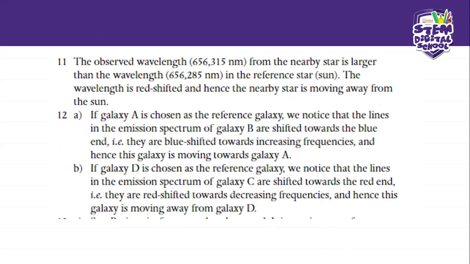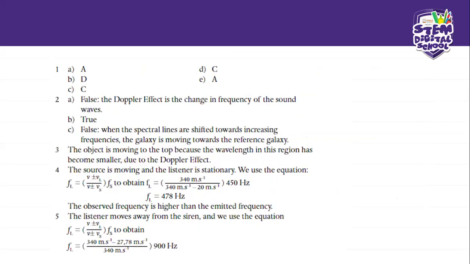So if galaxy A is chosen as the reference galaxy, we notice that the lines in the emission spectrum of galaxy B are shifted towards the blue end. They are blue shifted towards increasing frequencies, and hence this galaxy is moving towards galaxy A. Okay, like I just mentioned, B seems to be the one that's moving closer to A.